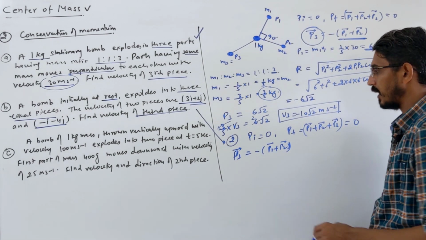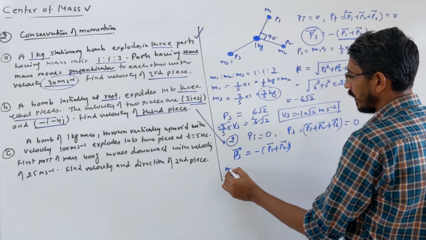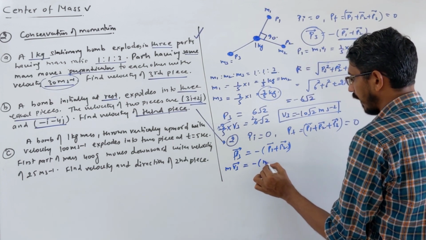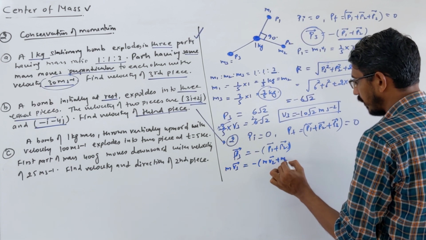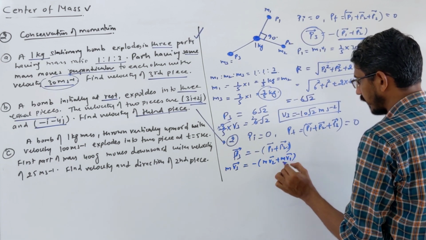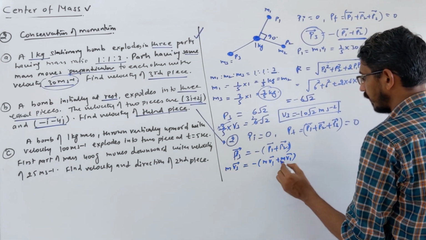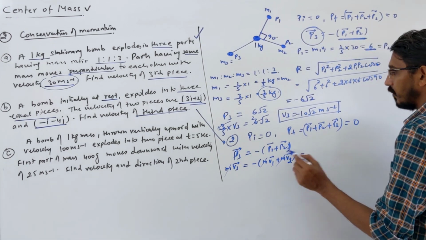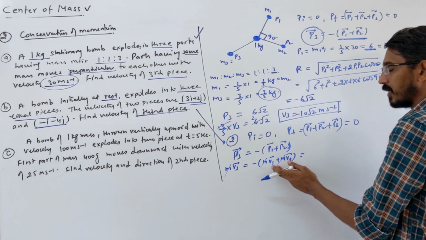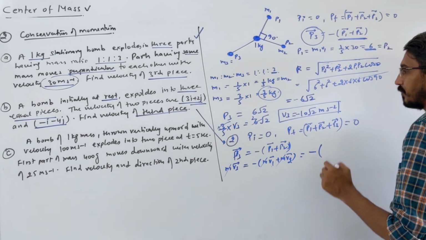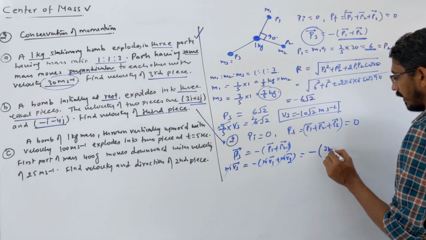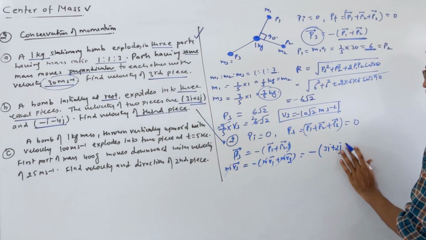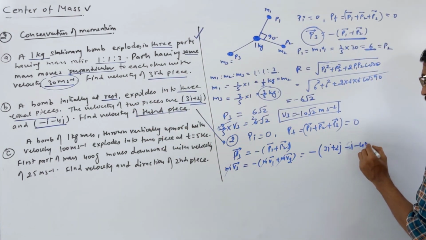Now, let's write the momentum. The mass of everybody is given as the same, let's say m. So m times V3 vector is equal to minus m times V2 vector, m times V1 vector. I should write it as V1 and V2. So you can cancel the mass first because it is the same. Now V3 is simply equal to minus V1 vector plus V2 vector. So minus V1 is given as 3i plus 2j, plus V2 is given as minus i minus 4j.